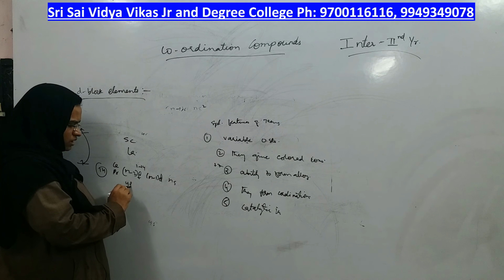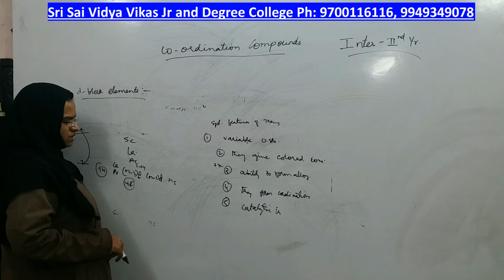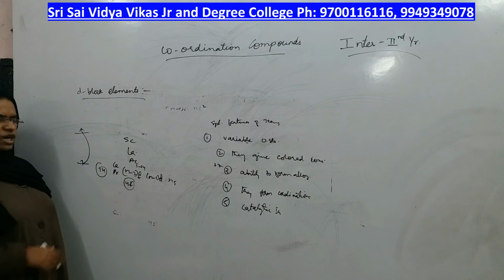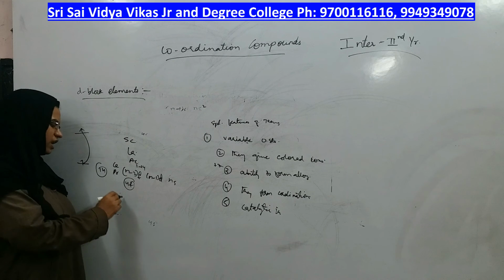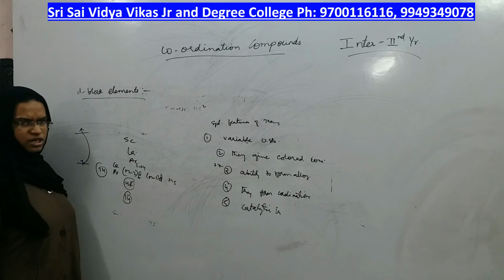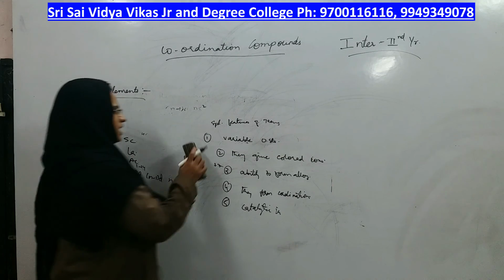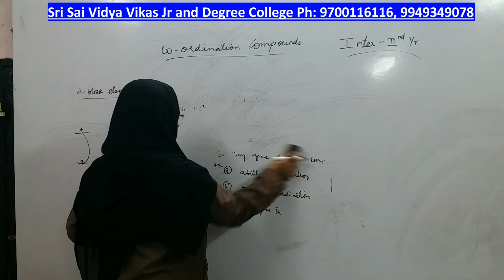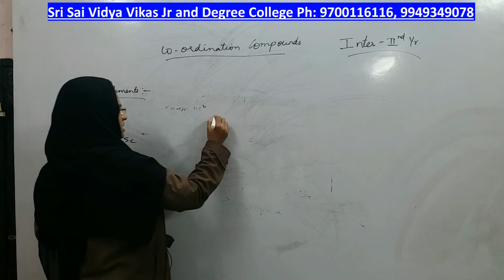All those elements, if they are present after lanthanum, are called the 4f series, and after actinium if they are present, scandium, lanthanum and actinium. After lanthanum 14 elements come under 4f series, after actinium 14 elements come under 5f series, right. In the lanthanides and actinides, the important topic which we must know is lanthanide contraction. What is meant by lanthanide contraction is